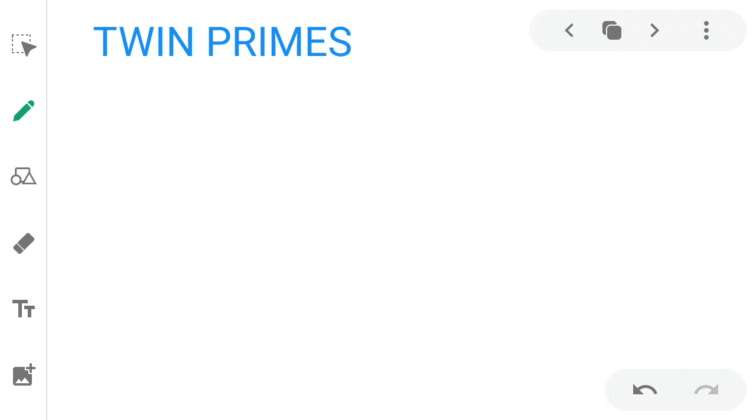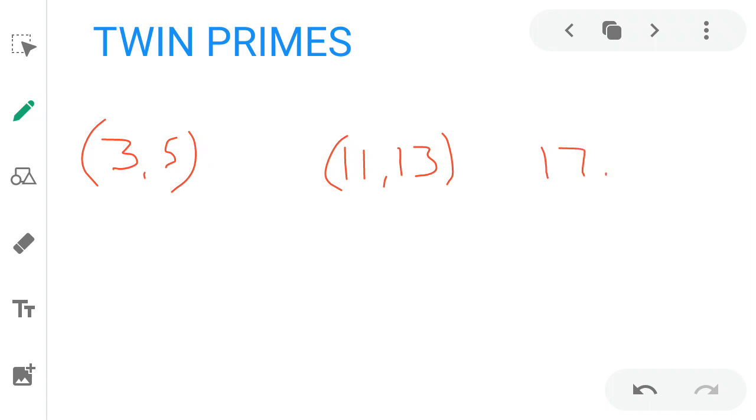Any two prime numbers which have a difference of 2 are called twin primes. Suppose we take the pair of 3 and 5, the pair of 11 and 13, the pair of 17 and 19. All pairs have a difference of 2.